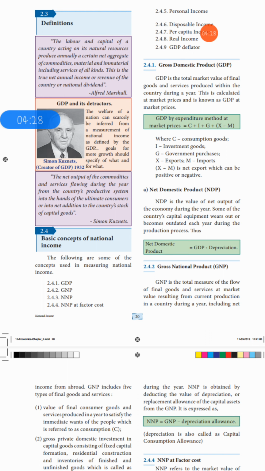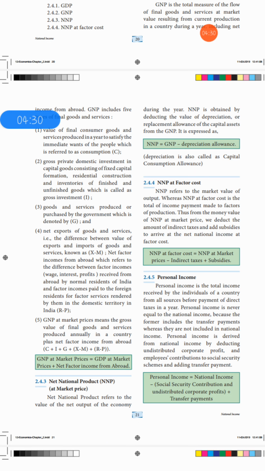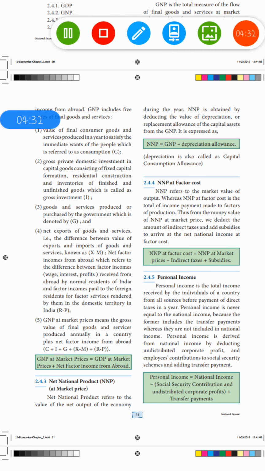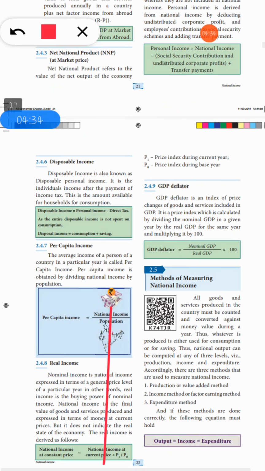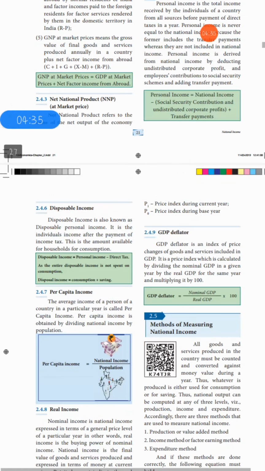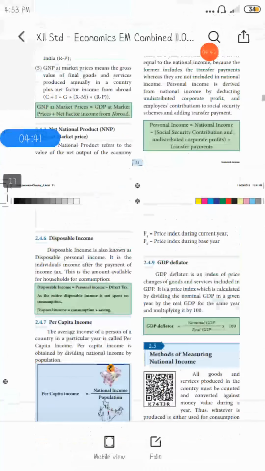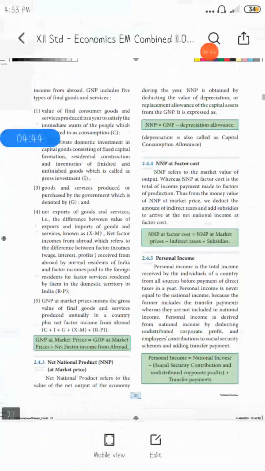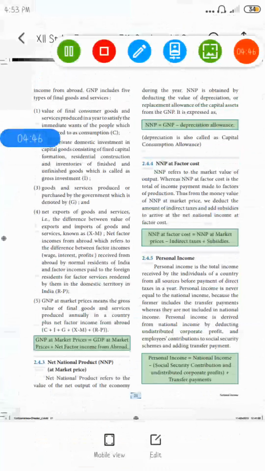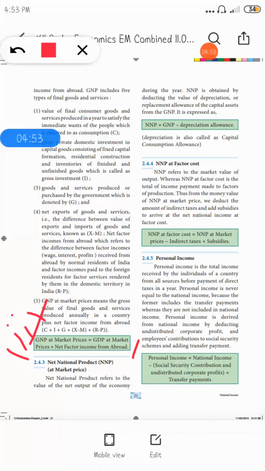Also for this, you can write the formula as a second point. They have given the formula here. So this is your second point of your fourth answer.